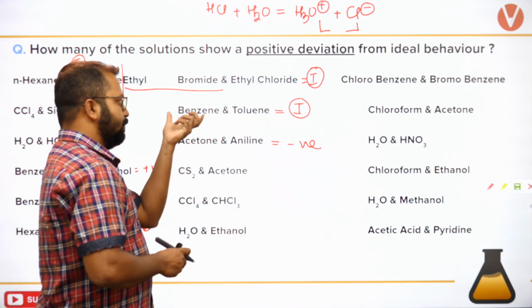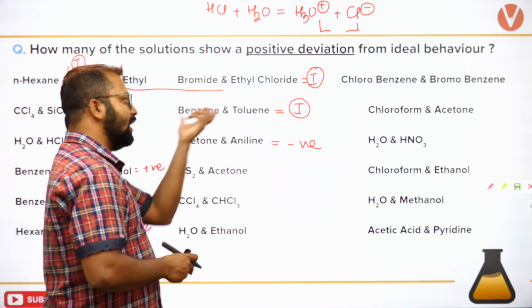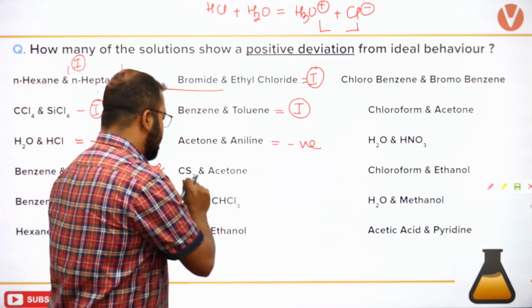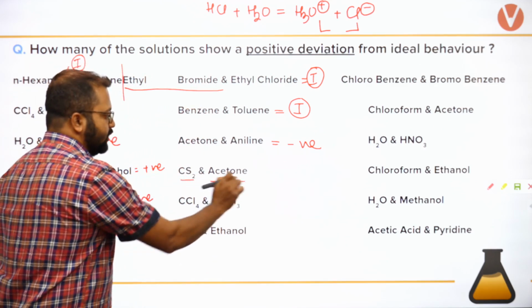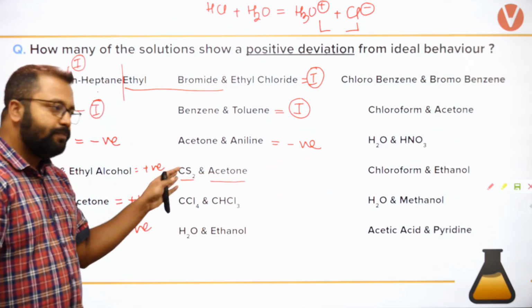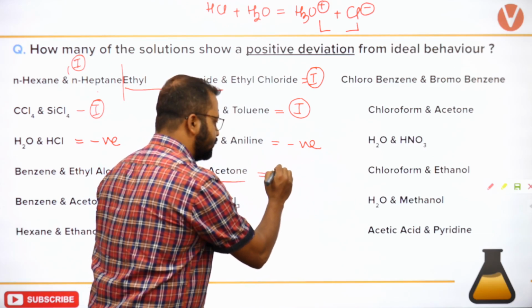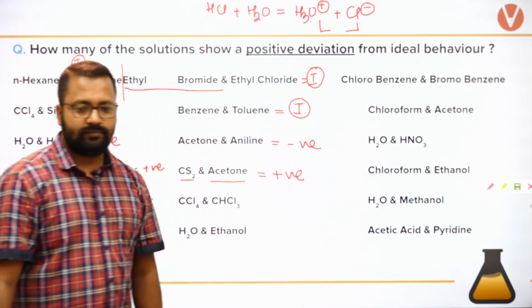Similar nature होना चाहिए. Non-polar, they will become ideal. Carbon disulfide and acetone, as carbon disulfide is non-polar, acetone is polar, so I will get positive.